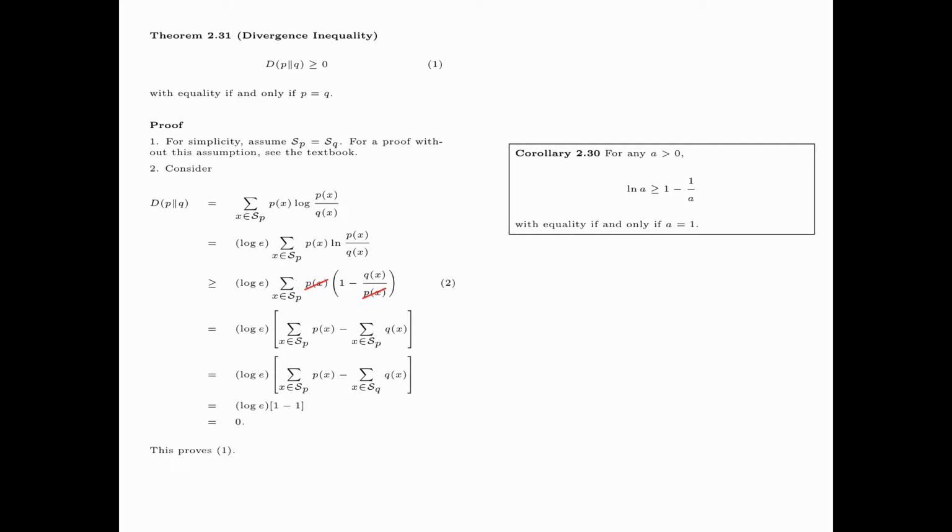This proves the divergence inequality. Now for equality to hold in 2, we see from Corollary 2.30 that this is the case if and only if P(x) divided by Q(x) is equal to 1, or P(x) is equal to Q(x) for all x in S_P. This proves the theorem.